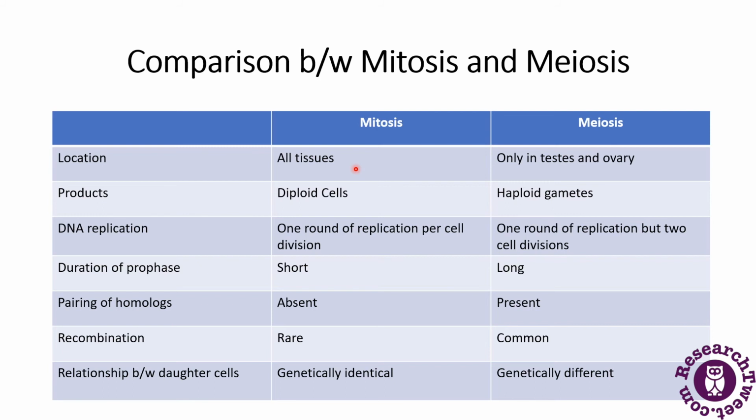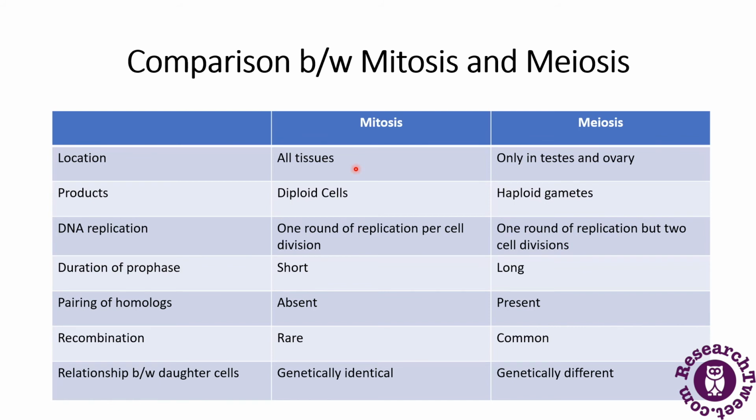But meiosis occurs only in the testes and ovaries. The products formed in mitosis are diploid, but in meiosis they are haploid because the chromosome number is halved. In mitosis there is no reduction of chromosome number, so the cells are diploid.